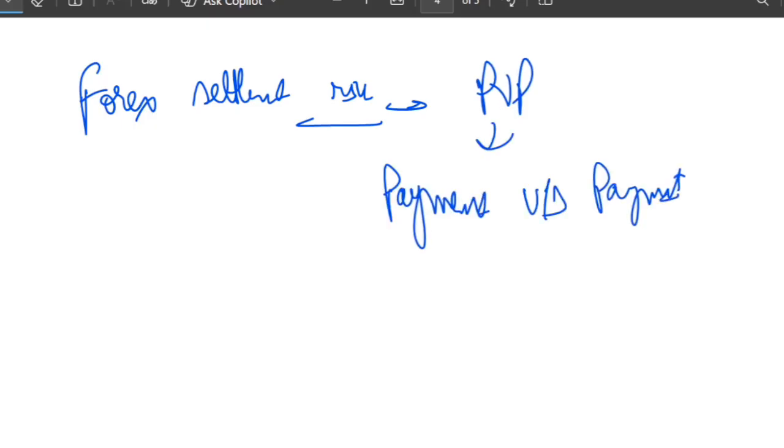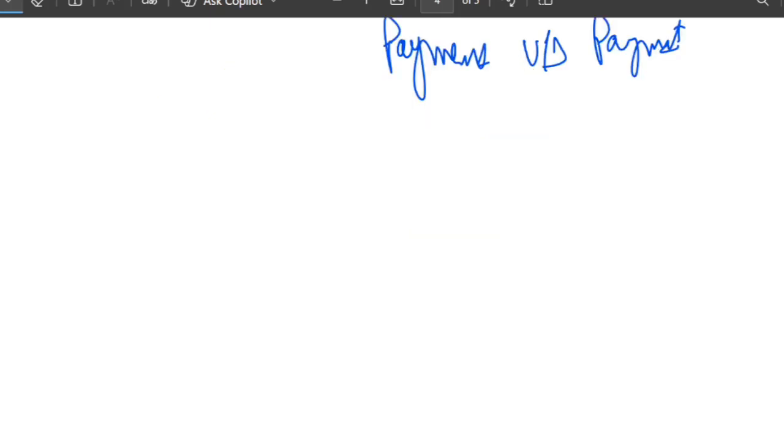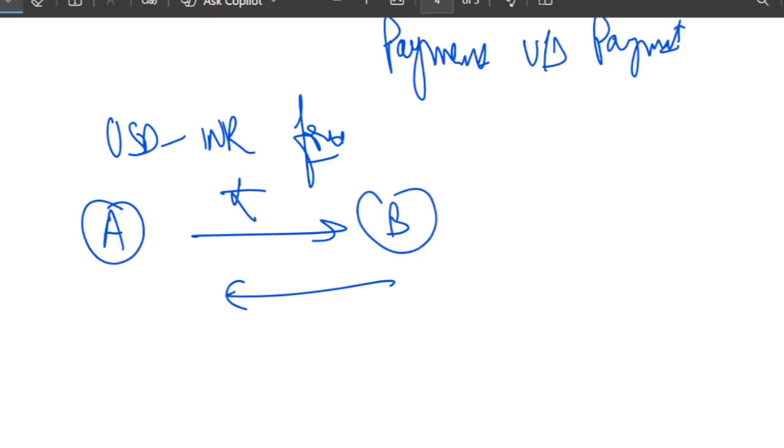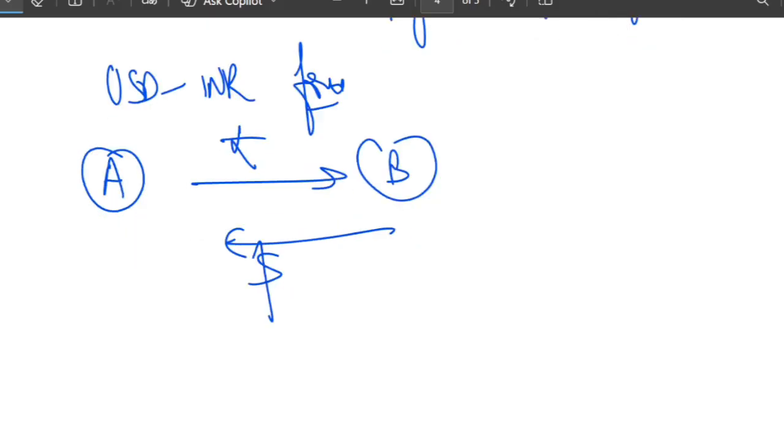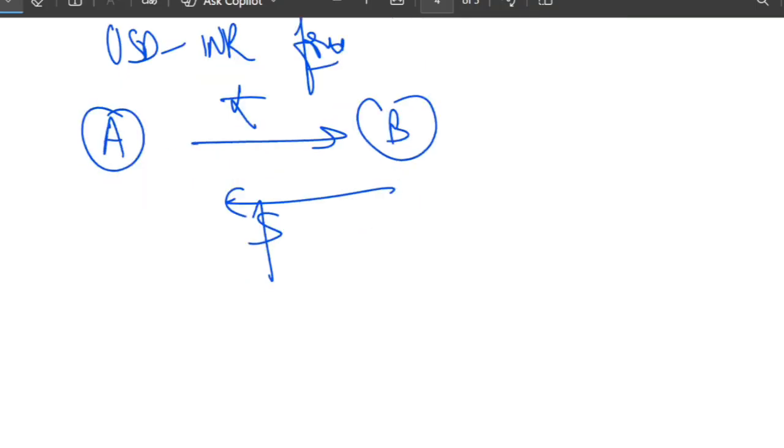Let's understand it in the easiest way possible. Imagine that there are two traders who are doing a USD INR forex deal. Trader A gives Indian rupees, and trader B gives dollars. The danger is: what if one person pays but the other does not?